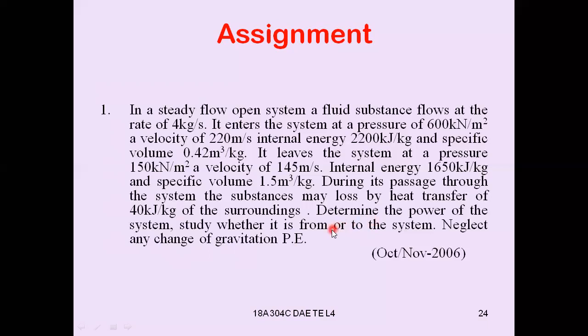That is simply Q12 minus W12 equal to m into (U2 minus U1) plus (P2V2 minus P1V1) plus (V2 square minus V1 square) by 2, which is the steady flow energy equation neglecting the potential energy. Q should be negative, and if you substitute all the remaining values you will get the work done.